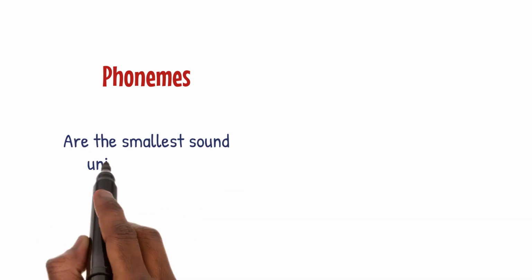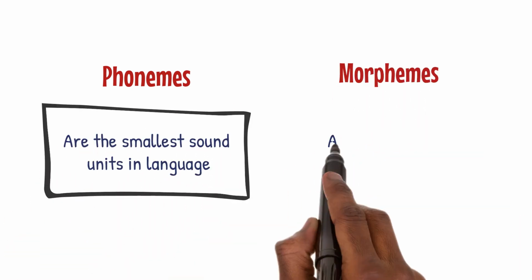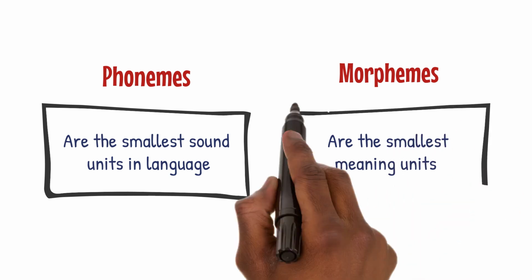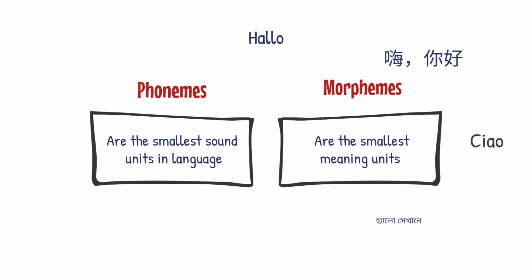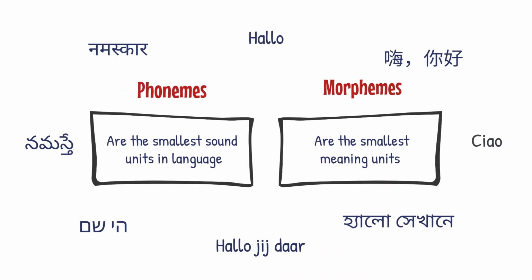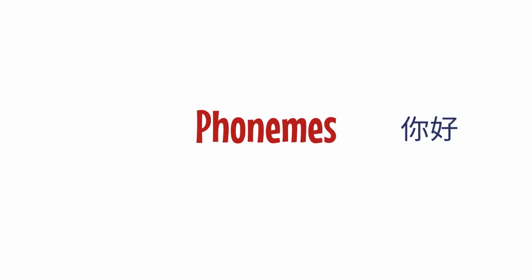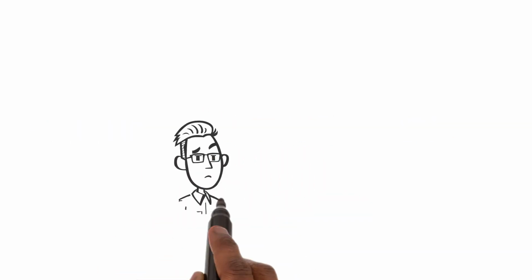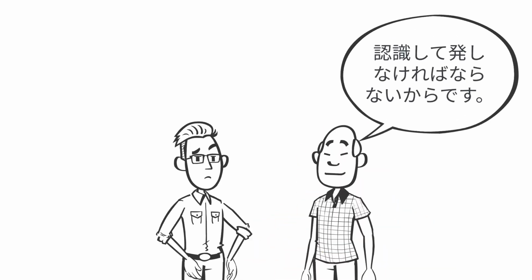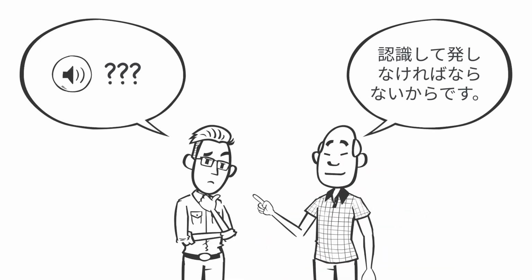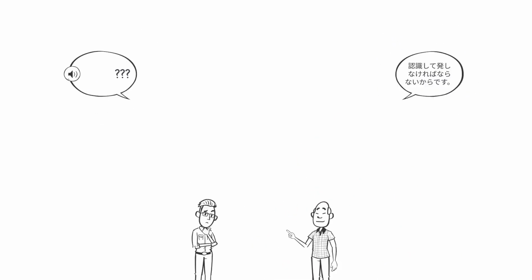Phonemes are the smallest sound units in language, and morphemes are the smallest meaning units. These are essential for understanding any language. Phonemes vary between languages, making it hard to learn new languages as learners must recognize and produce unfamiliar sounds.